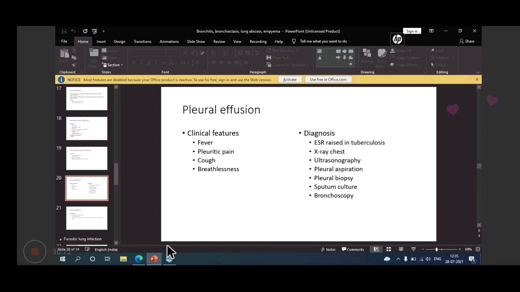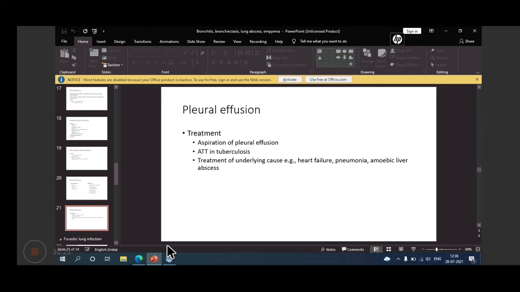And also you can use some recent culture methods like the MGIT tube. Then bronchoscopy can also be done. Bronchoscopy can be done in any respiratory system disease problem.